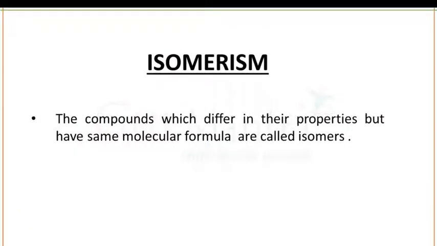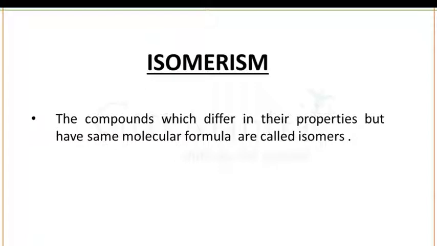So let's start our today's topic. This is isomerism. In chemistry, if you talk about the phenomenon isomerism, first of all, you need to understand what are isomers. So in chemistry, isomers are the molecules or polyatomic ions with identical molecular formulas. That is, same number of atoms of each element but distinct arrangement of atoms in space. Isomerism is the existence or possibility of isomers.